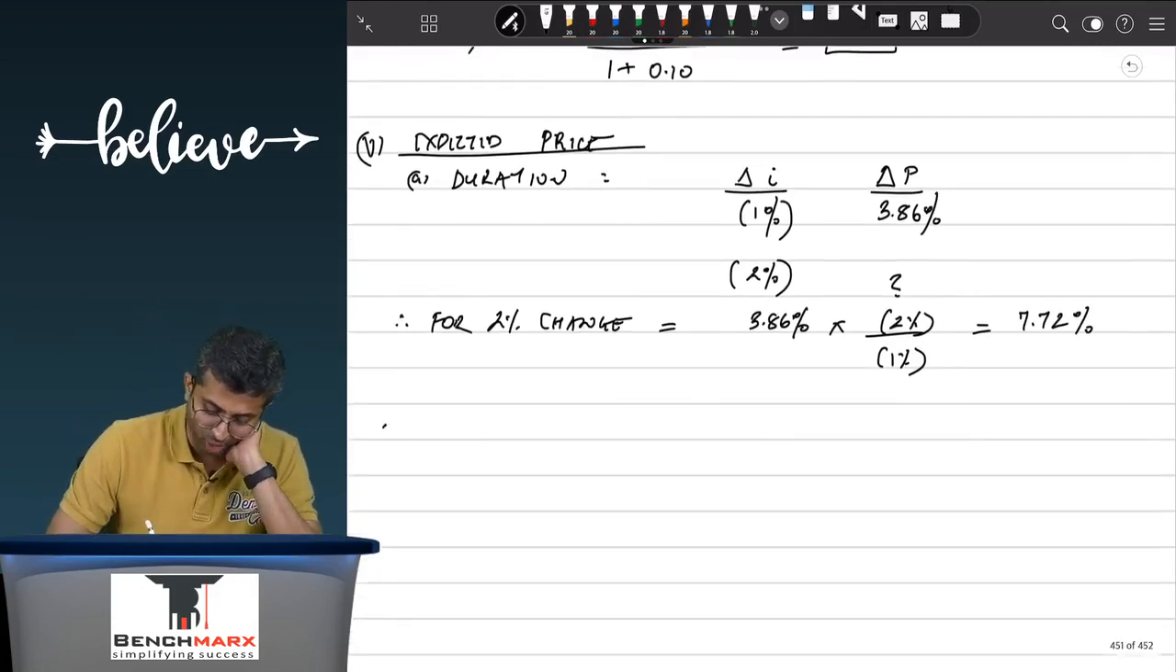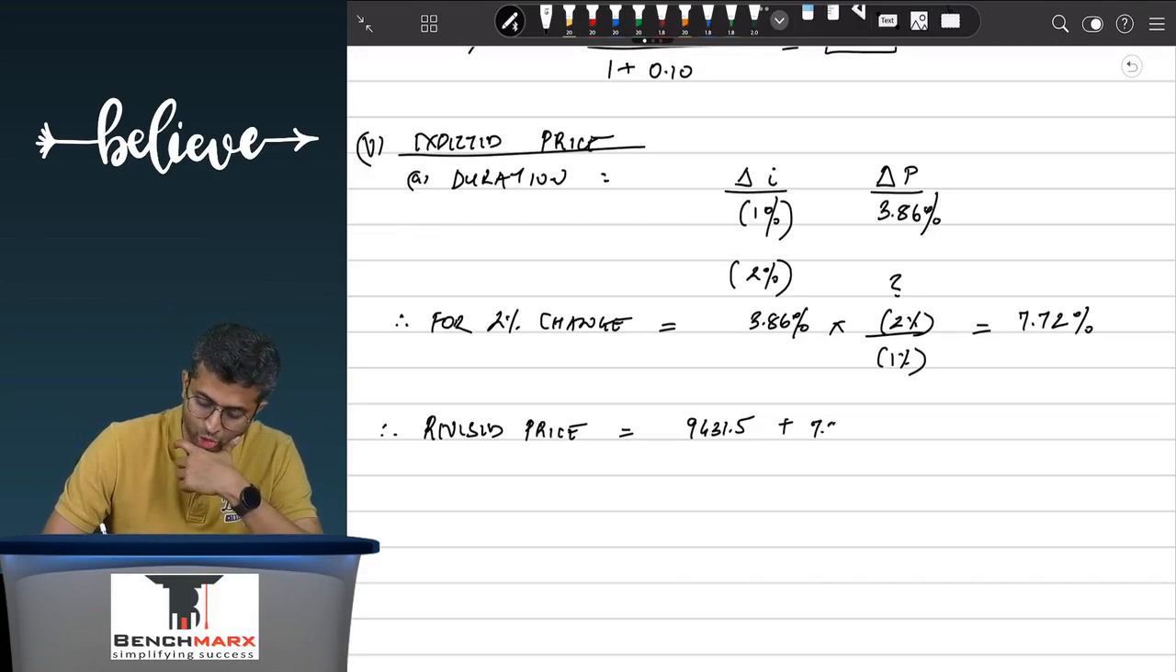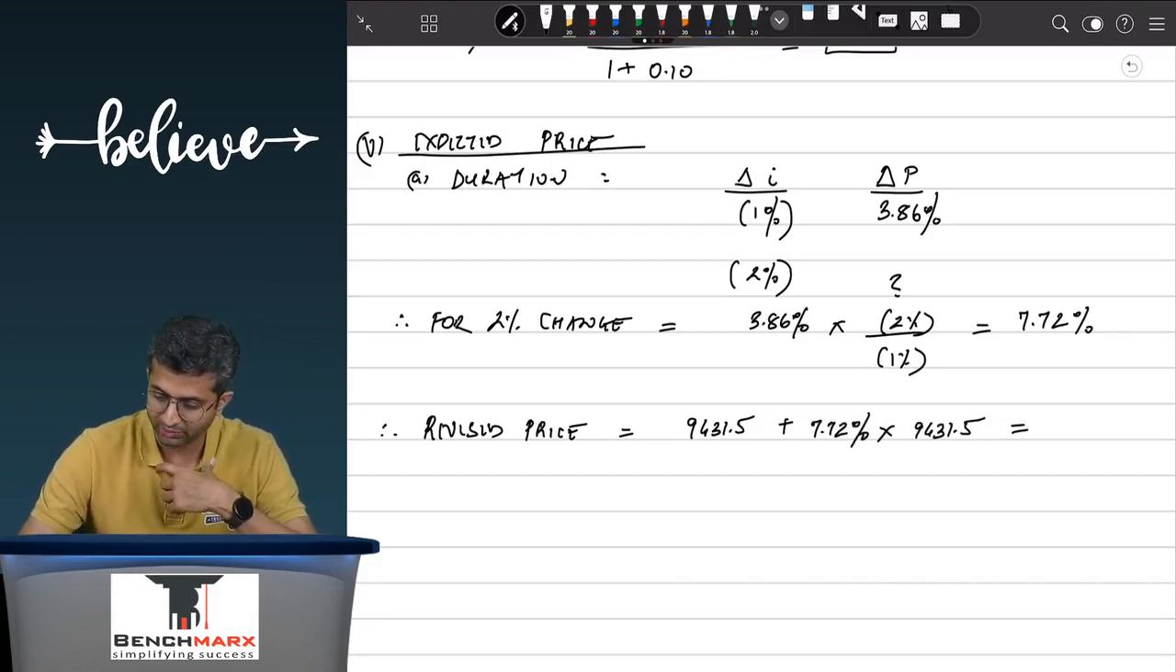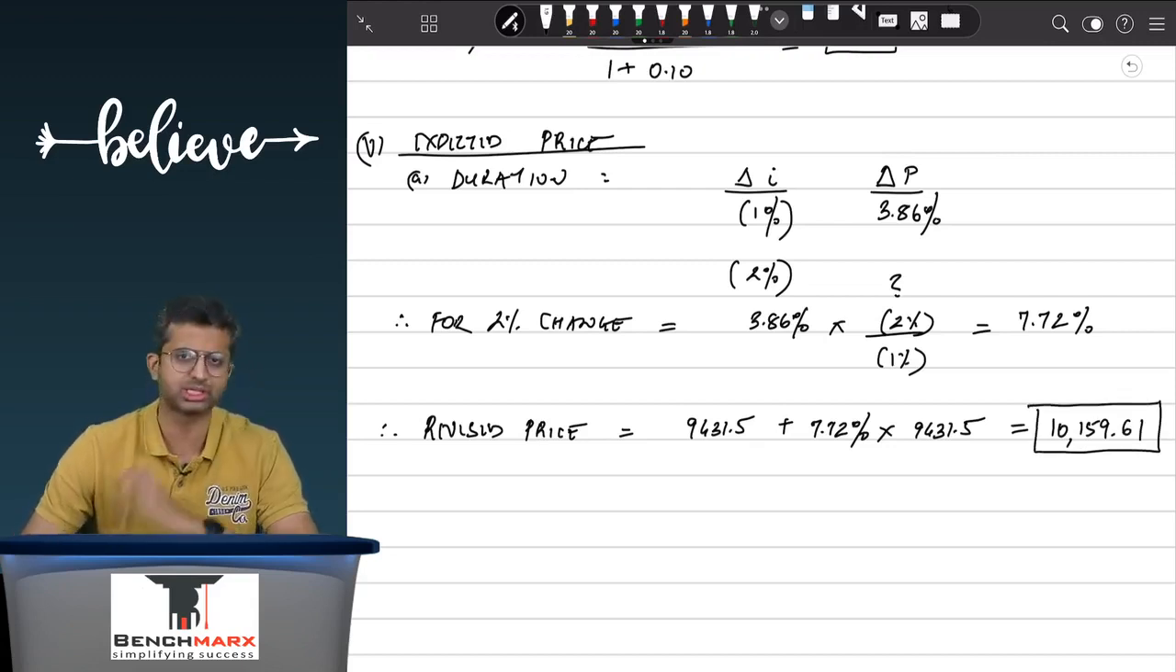Acha, therefore, the revised price using the duration statistic will be 9431.5. If the market rate of interest goes down, the bond price goes up, and we have said it should go up by 7.72% into 9431.5, and as a result over here this will be 9431.5 plus 7.72% comes to approximately 10,159.61. So this is the expected price using the duration statistic.